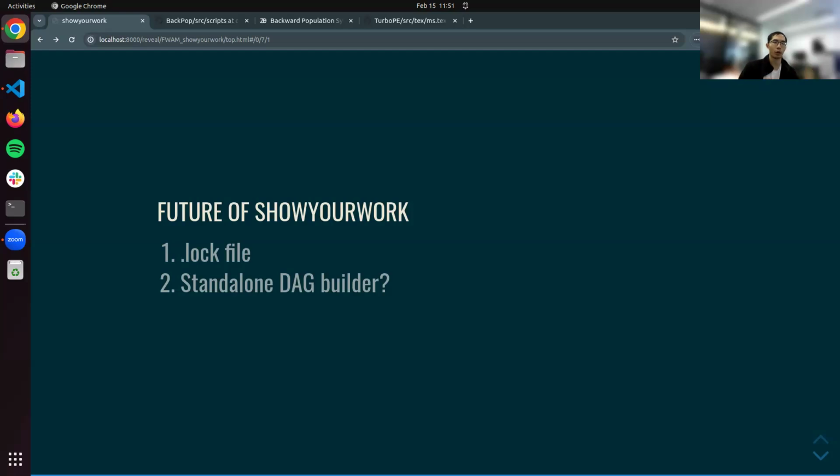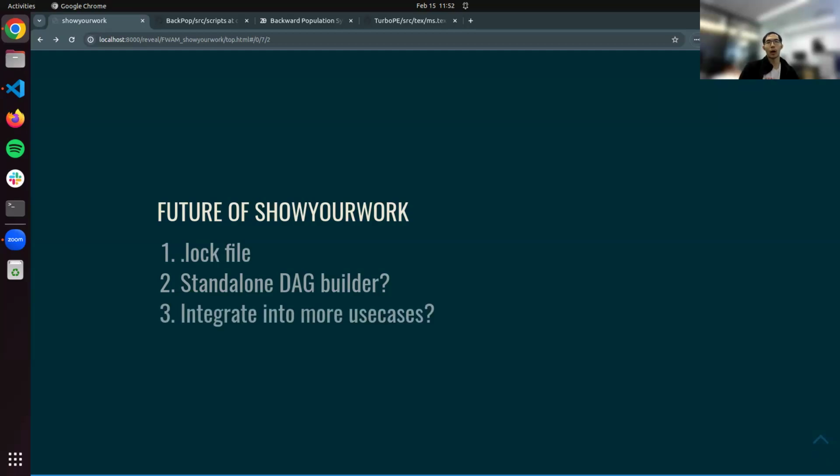That's the back end of Show Your Work, and it's like a batteries-included, full-fledged package. But actually, we don't need all of the functionality, so we want to make Show Your Work a little more lightweight. That's something we've been thinking about, for example, building the DAG standalone instead of lumping it with all the other functionality, just to make Show Your Work cleaner.